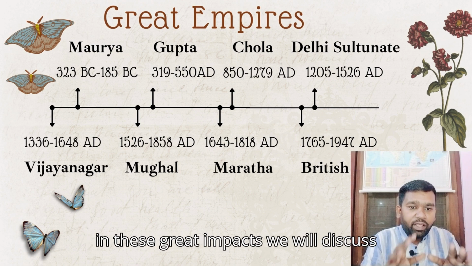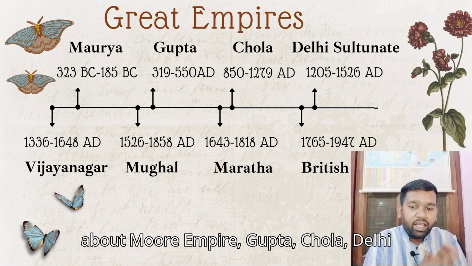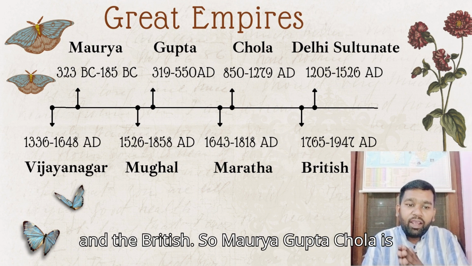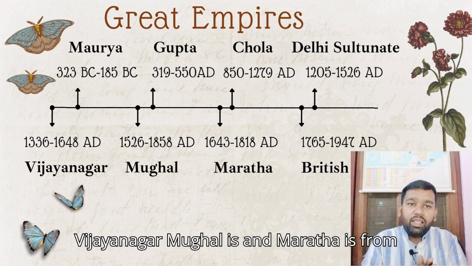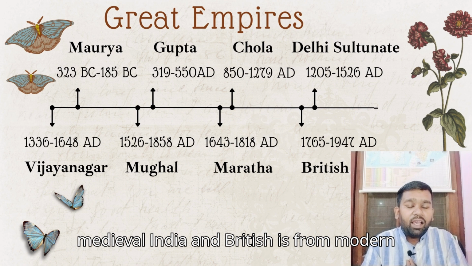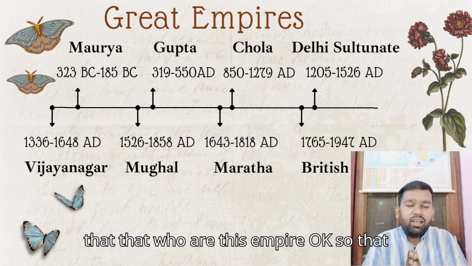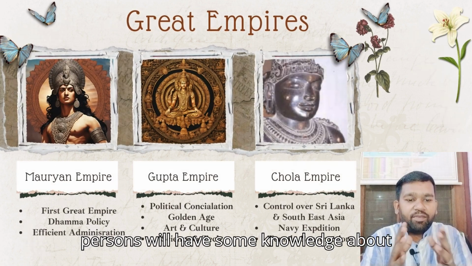So in this video, among these great empires, we will discuss the Maurya Empire, Gupta, Chola, Delhi Sultanate, Vijayanagar, Mughal, Maratha and the British. Maurya, Gupta and Chola are from ancient India. Delhi Sultanate, Vijayanagar, Mughal and Maratha are from medieval India, and the British are from modern India. Briefly we will discuss who these empires are, so that beginners will have some knowledge about them.